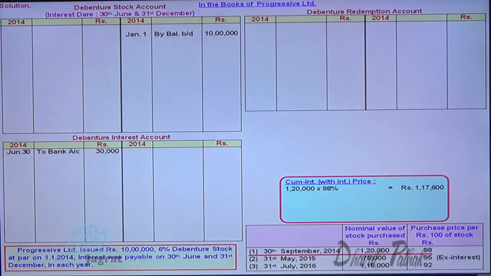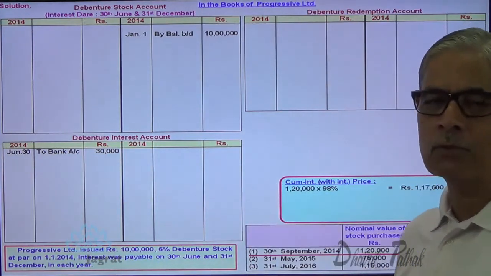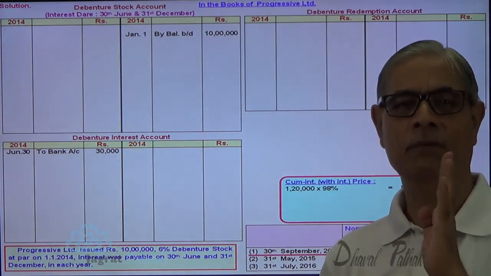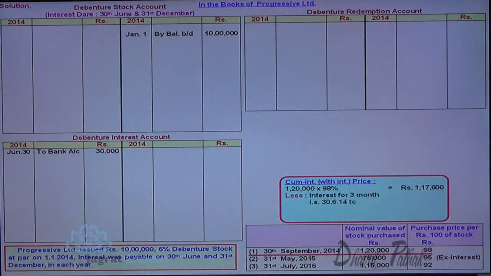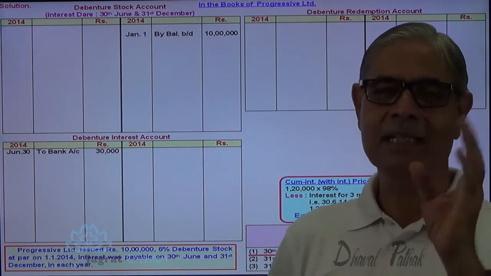The purchase has occurred on 30th September. Last interest was paid on 30th June. So 3 months interest has to be paid at the time of purchase of the debenture, and this price is with interest. So 3 months interest from 30th June to 30th September: 1,20,000 into 6% into 3 months. This is the debenture interest paid. So ex interest purchase price is 1,17,600 minus 1,800, which is 1,15,800.